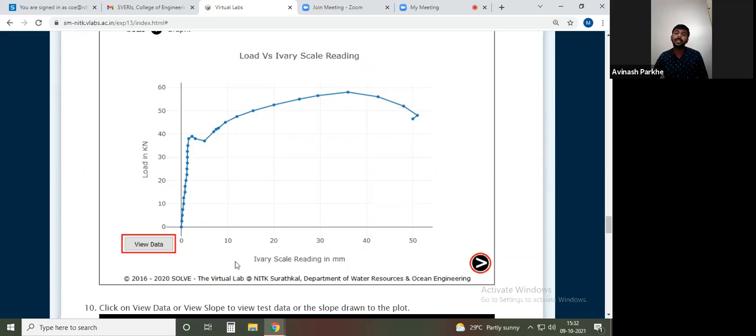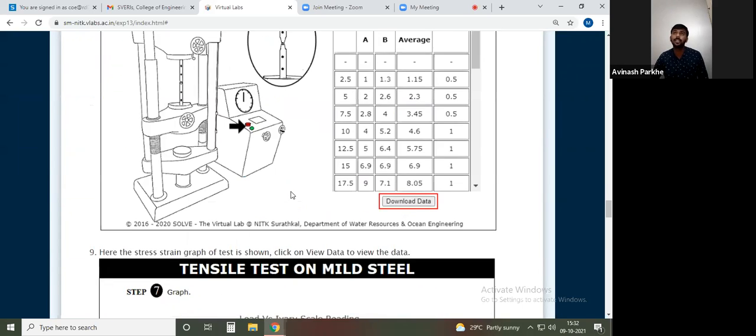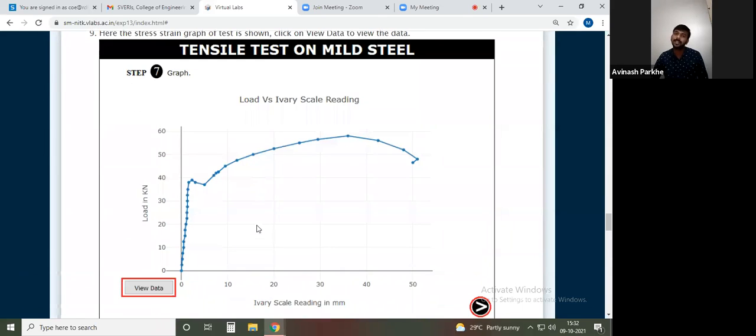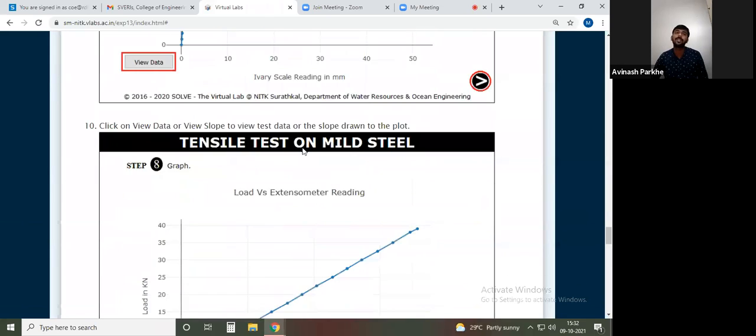This graph you will get through the experimental testing. It is not drawn by imagination. Whatever readings you get in this particular table, by those readings this graph will be generated. And by taking the reference of this graph, it is added in your syllabus as the stress strain diagram for the ductile material and the stress strain diagram for the brittle material. So like that, you have to perform the test.